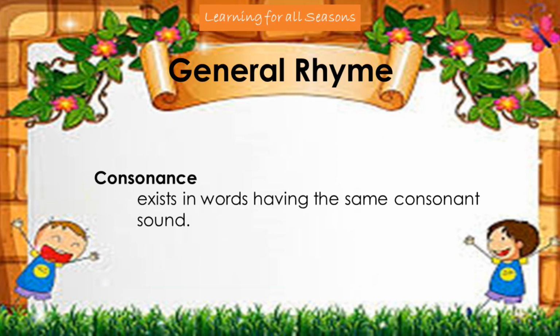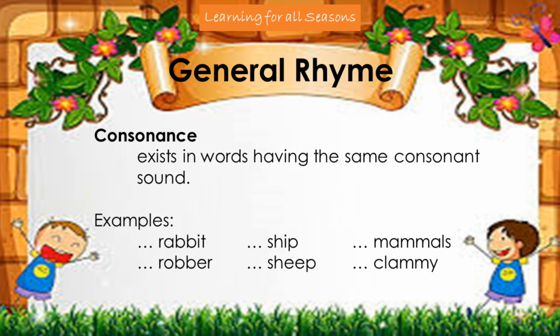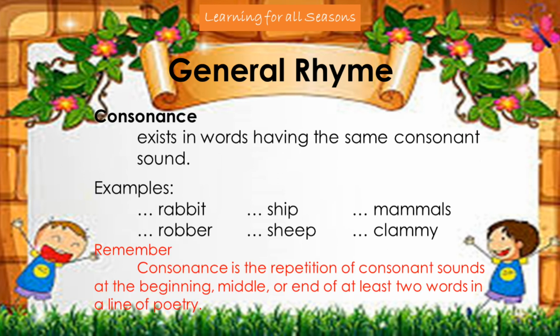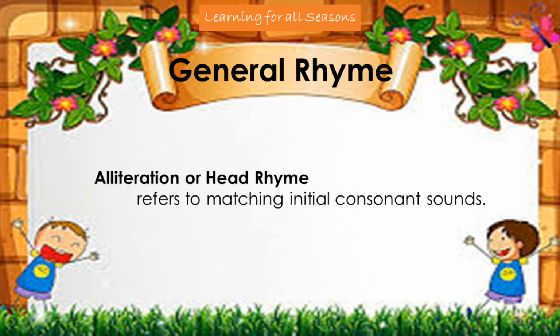Consonance exists in words having the same consonant sound. Let's have the following examples: rabbit, rubber, sheep, ship, mammals, clammy. The common consonant sound for the words rabbit and rubber is B. For the words sheep and ship are the sounds of SH and P, while mammals and clammy are the sound of M. Remember, consonance is the repetition of consonant sounds at the beginning, middle, or end of at least two words in a line of poetry.